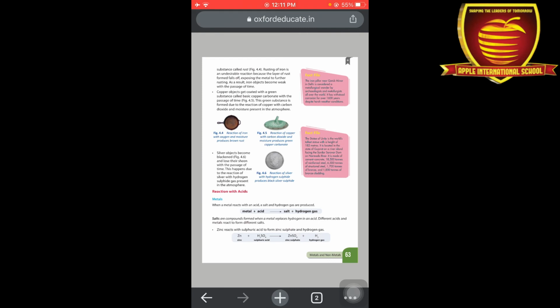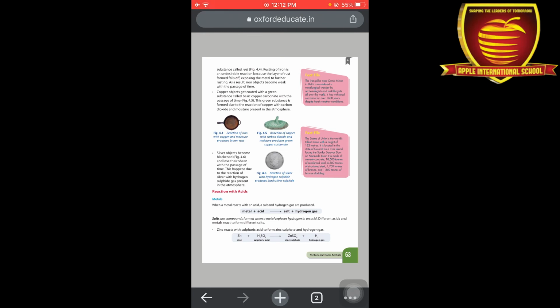Some metals also corrode when they react with oxygen or water. Iron changes its color to brown rust, copper changes its color to green copper carbonate, and silver changes its color to black silver sulfide.